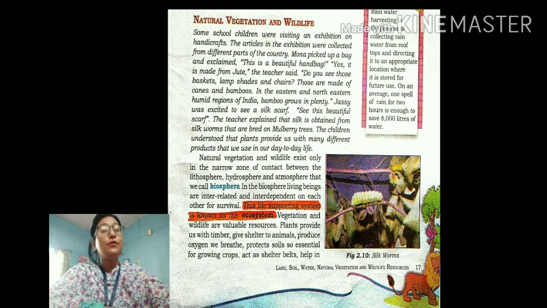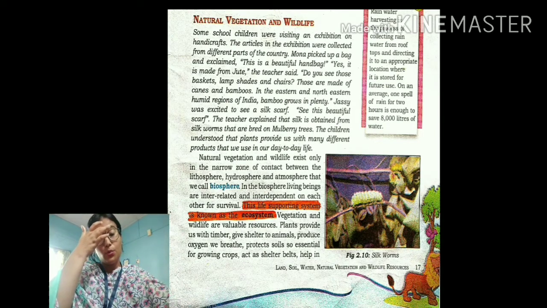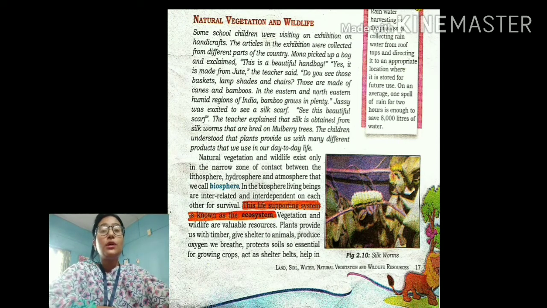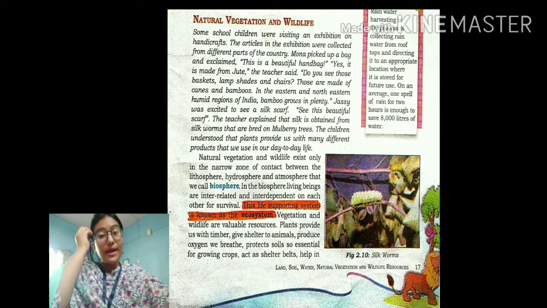But students, before starting with today's topic, we will do a revision of the topic water, which we discussed in our last class. So students, we came to know about water and its importance. So our earth is called a water planet because 3/4 of the earth's surface is covered with water. And students, 2/3 of the water that is available on earth is ocean water. But ocean water, as we all know, is not fit for human use. Why? Because it is saline, it is salty water.